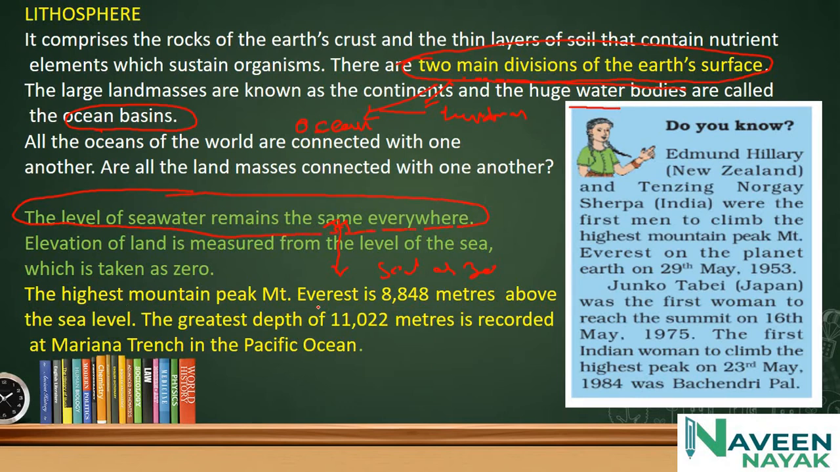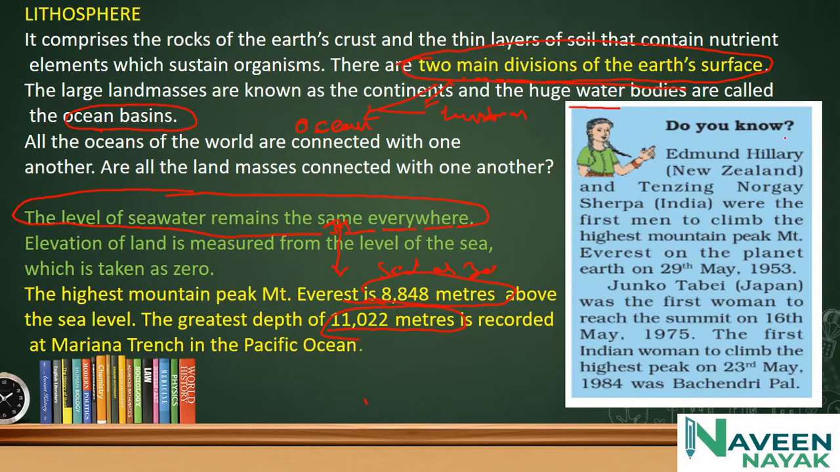The highest mountain peak, Mount Everest, is 8,848 meters above sea level. We take sea level as 0 and measure from there. The greatest depth is 11,022 meters, which is the Mariana Trench in the Pacific Ocean.